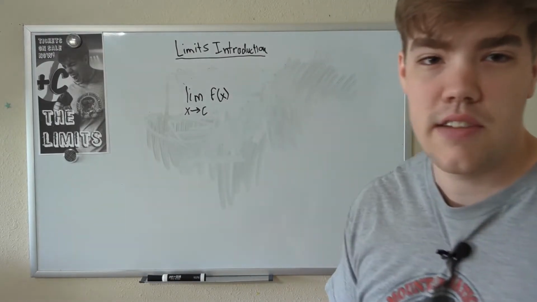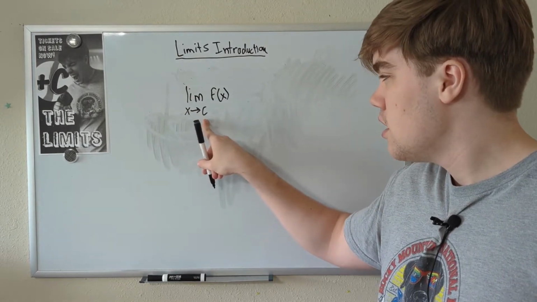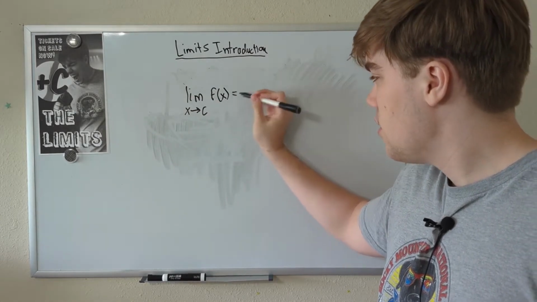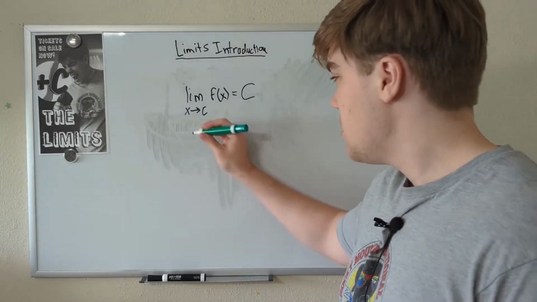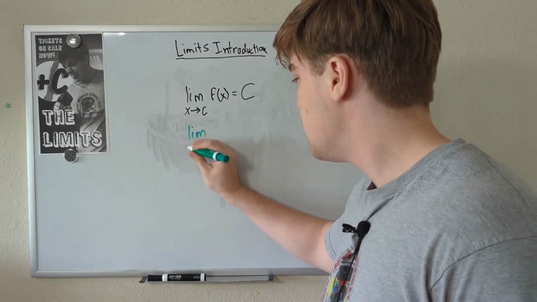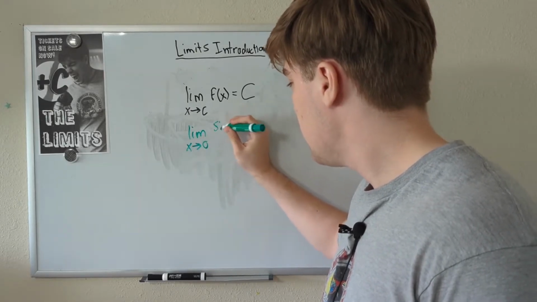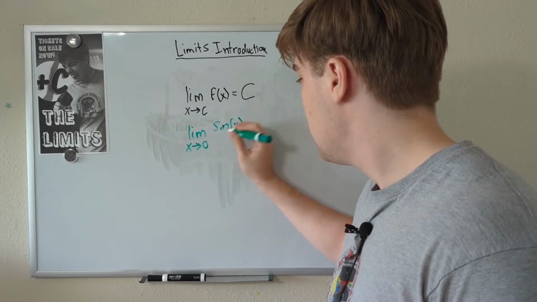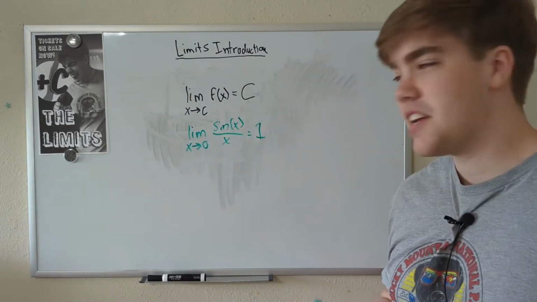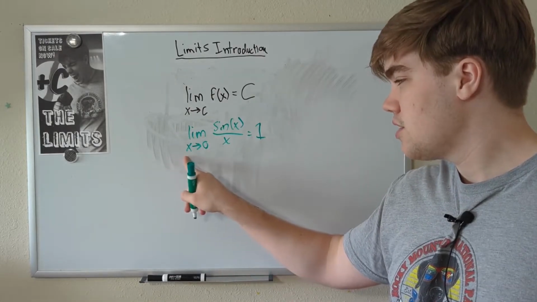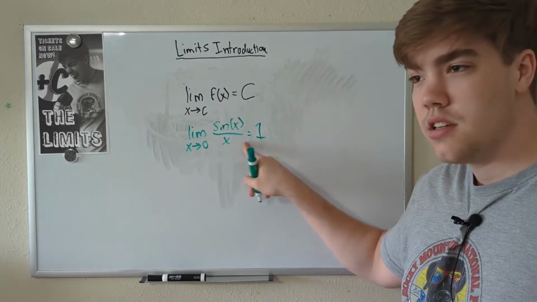Remember, f of x is just a function. So this is read as the limit as x approaches c of our function, and that all equals big C, which is just whatever our limit is. Using the example we just did, the limit as x approaches 0 of sine of x divided by x is equal to 1. Let me read that again for you. The limit as x approaches 0 of sine of x divided by x is equal to 1.